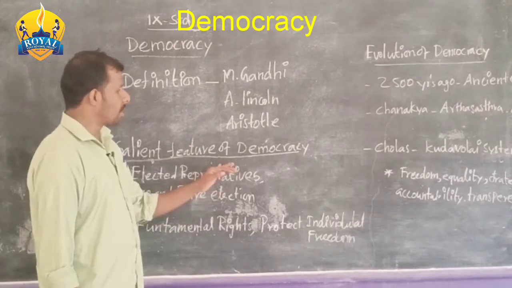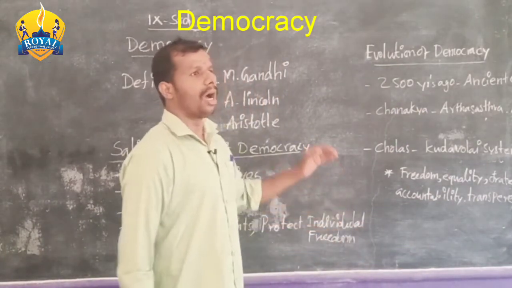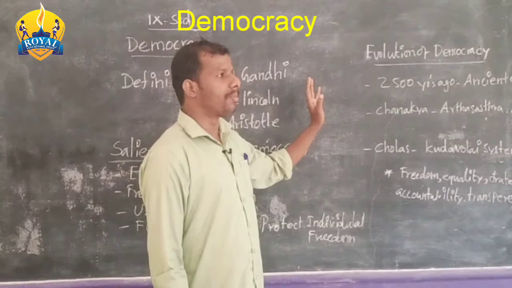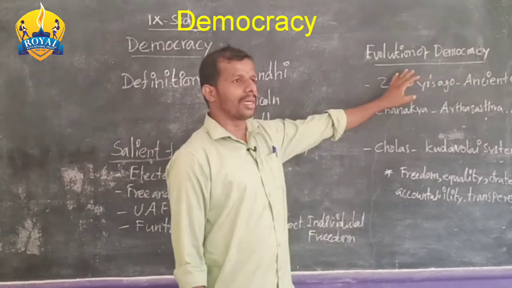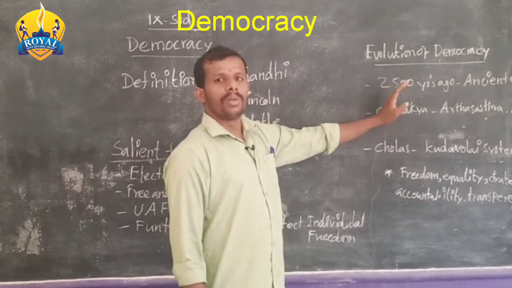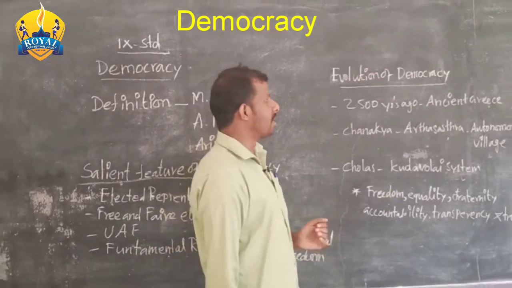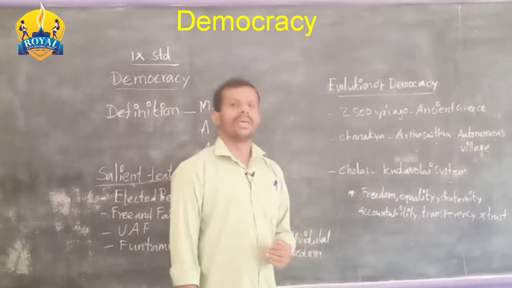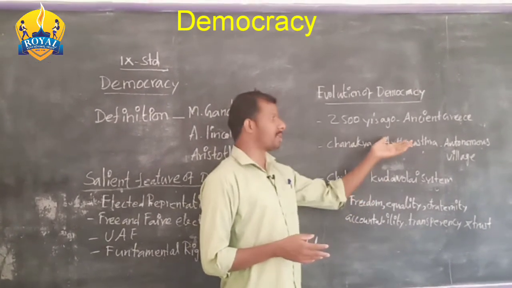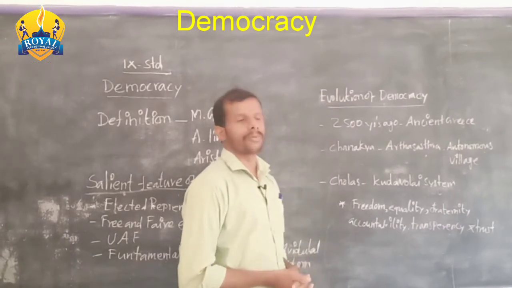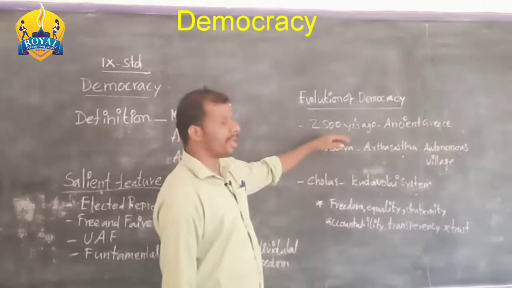The next topic is the evolution of democracy. This most valuable democracy, how did it evolve in the modern world? Actually, this democracy concept evolved nearly 2500 years ago in ancient Greece, in some of the city-states like Athens and Sparta, which followed the concept of democracy. That is the first important evidence.